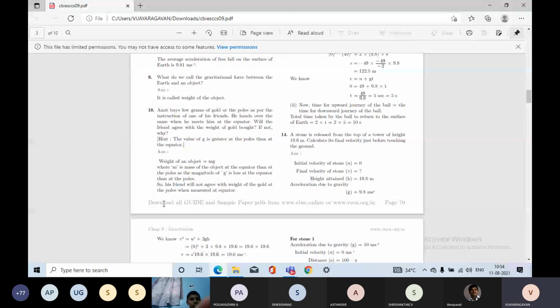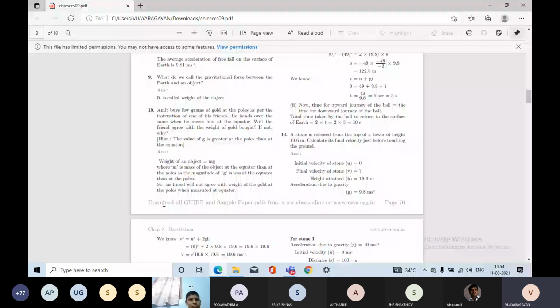Why he buys at the poles? So here is the twist. Amit buys a few grams of gold at the poles as per the instruction of one of his friends. He hands over the same when he meets him at the equator. Will the friend agree with the weight of gold bought? If not, why? Okay, so they have given the hint. The value of g is greater at the poles than at the equator.